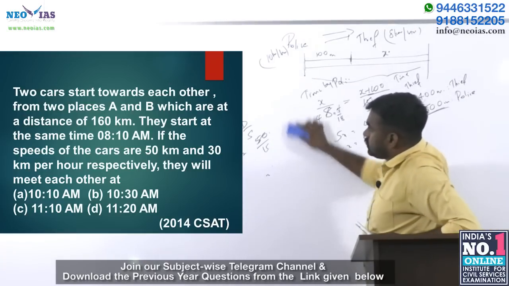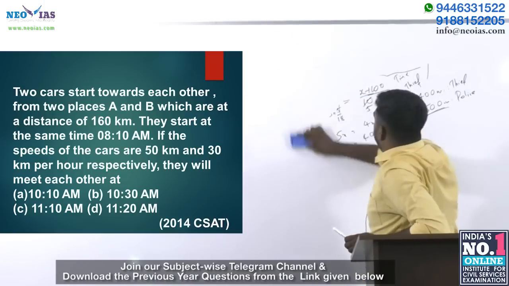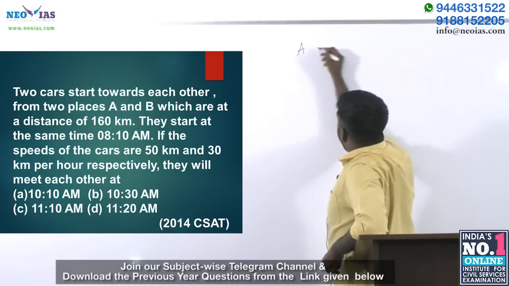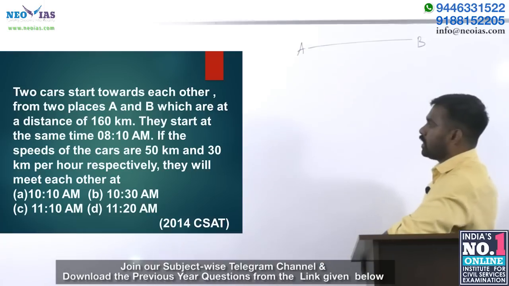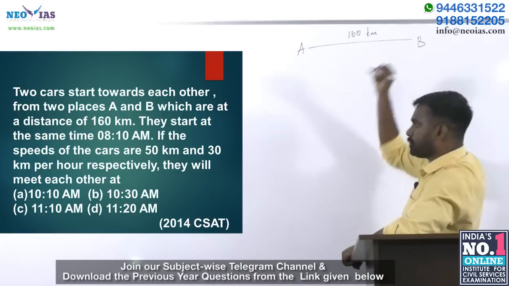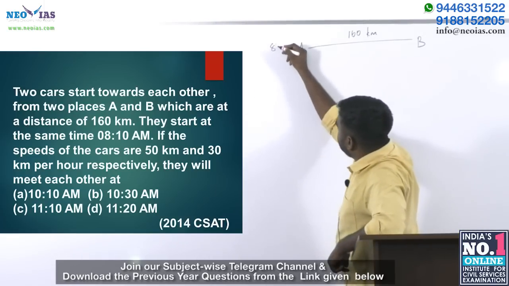Two cars start towards each other from two places A and B. There are two places A and B, and the distance is 160 kilometers. They start at the same time, 8:10.